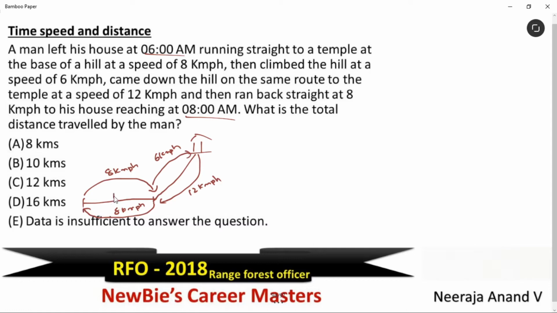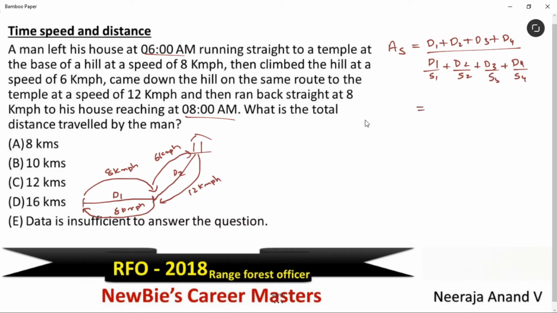Let's take this as d1 and this as d2. Let's use the average speed concept to solve this question. What is the formula of average speed when distance and speed are given? Very simple. (d1 plus d2 plus d3 plus d4) divided by (d1 by s1 plus d2 by s2 plus d3 by s3 plus d4 by s4). This is the general one. Let's simplify this.